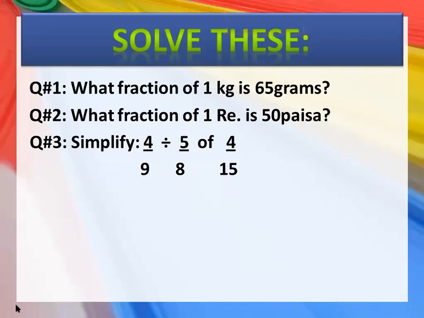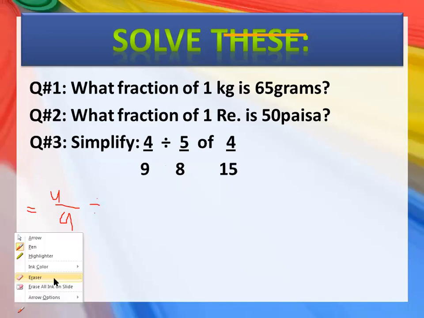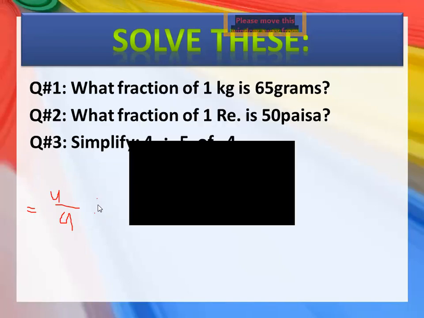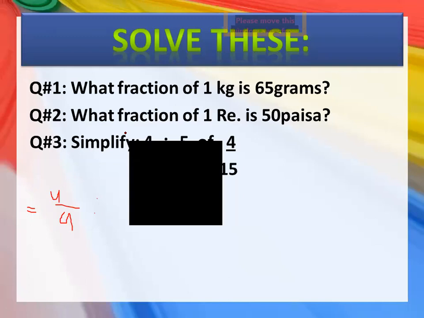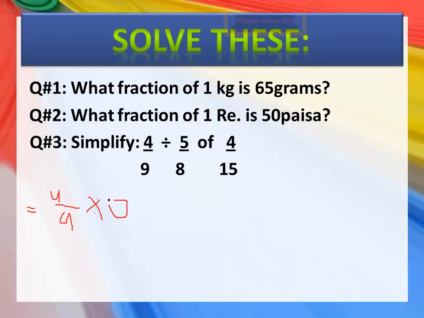Okay, now I'm going to solve it here. What you have here is 4 upon 9 divided by, and this sign of division will be converted into the sign of multiplication. Very good, Abdullah Irfan and Umar bin Salman. So you will simply write 4 upon 9 multiplied by 8 upon 5. Then 4 upon 15.